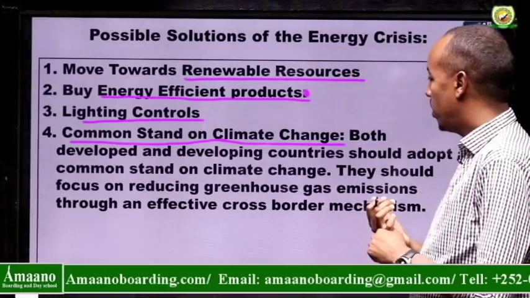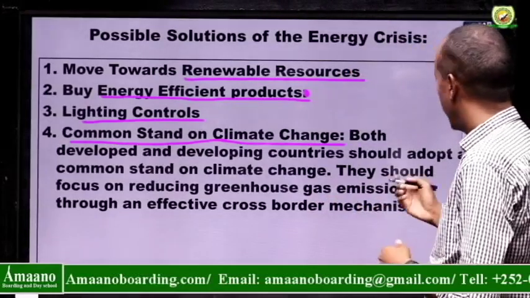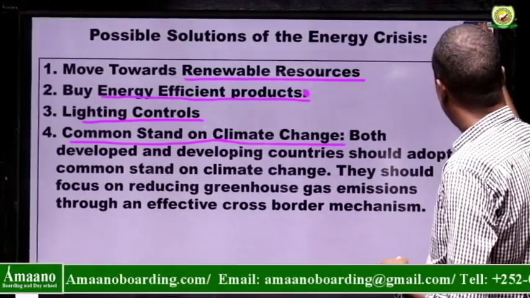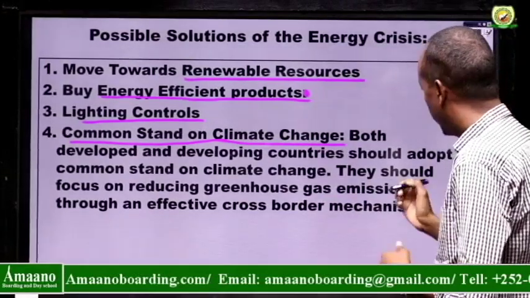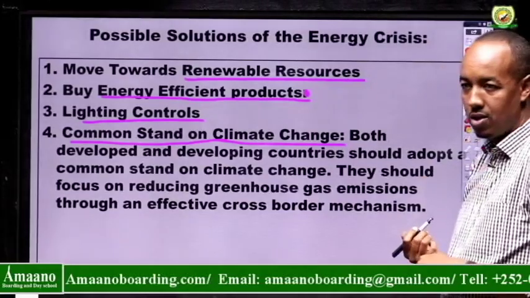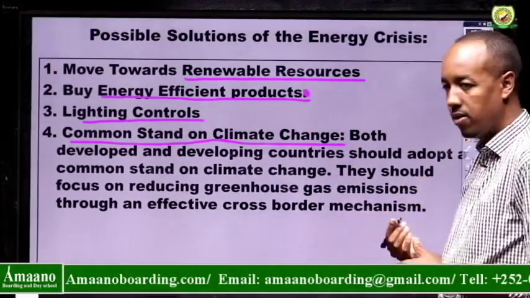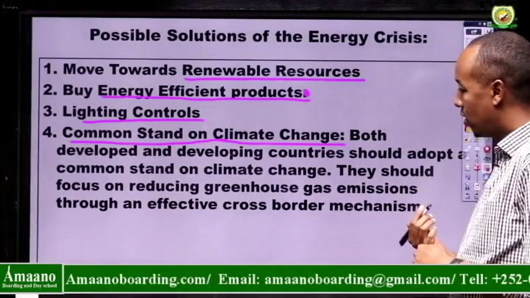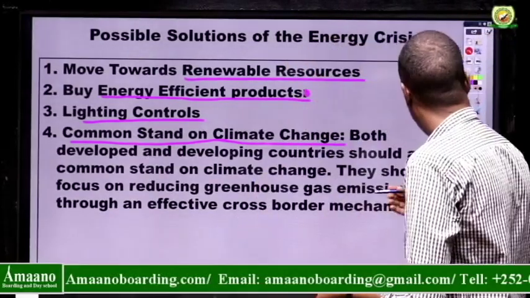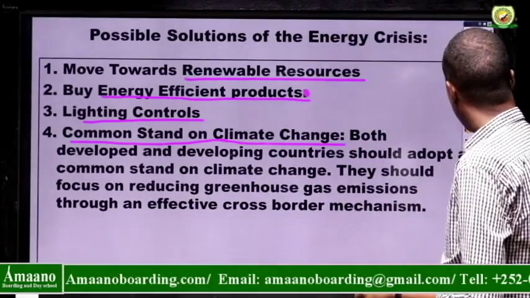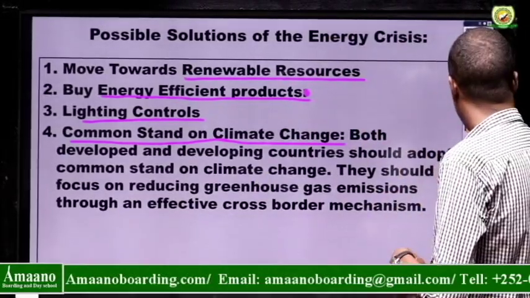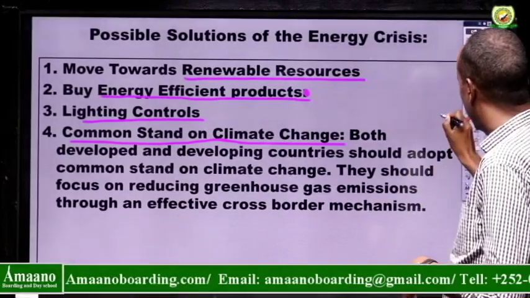So both developed and developing countries should adopt a common stand against climate change. They should focus on reducing greenhouse gas emissions like carbon dioxide, methane, and so on, through an effective cross-border mechanism, through an agreement. Okay, so these are generally the possible solutions for the energy crisis in the world.